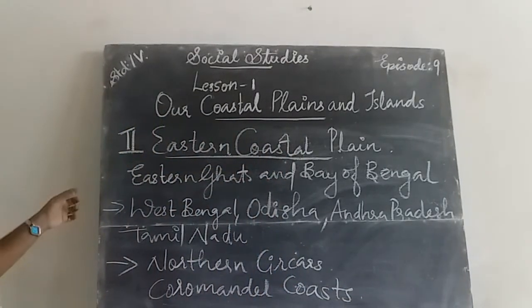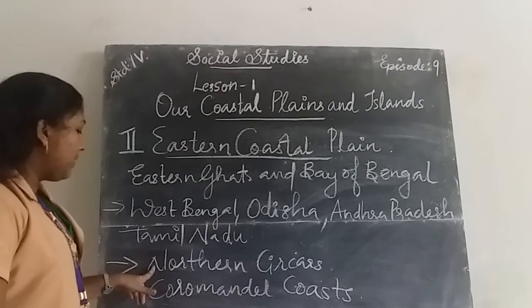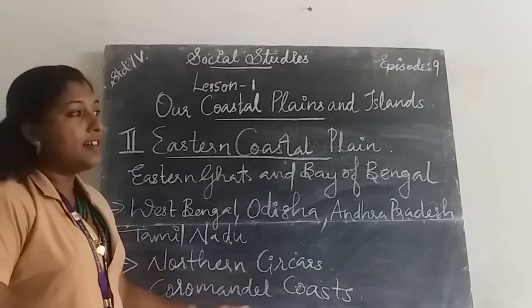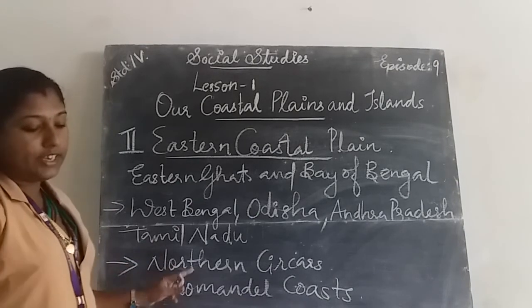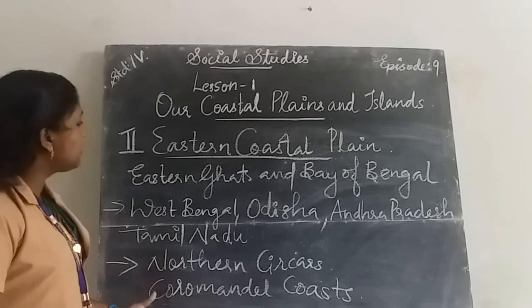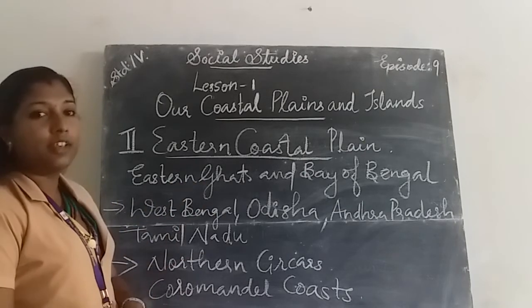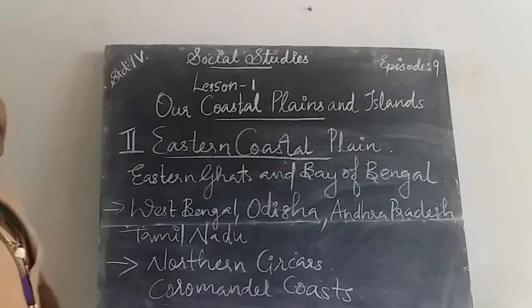Once again, the eastern coastal plain is divided into two parts: Northern Circars in the northern part and the Coromandel Coast in the southern part. Okay, all of you understood about the eastern coastal plain?